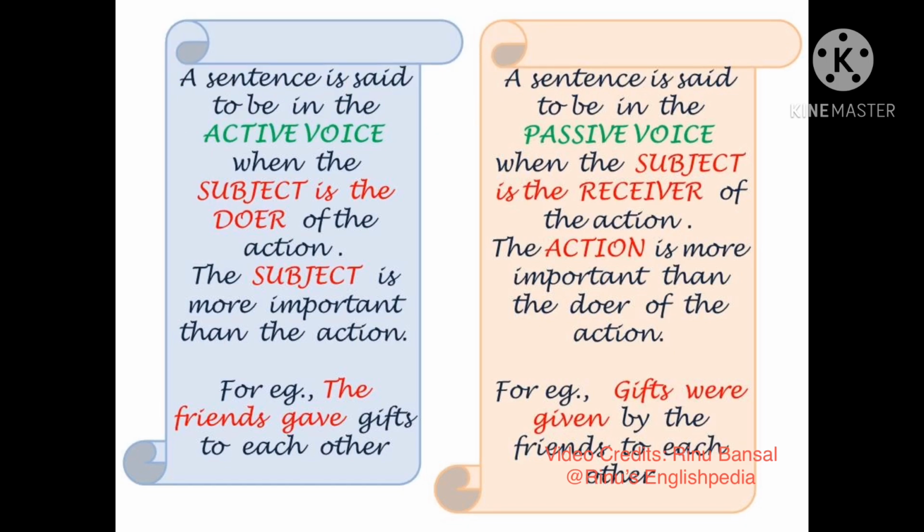A sentence is said to be in the active voice when the subject is the doer of the action and when the subject is more important than the action. For example, the friends gave gifts to each other. Over here, the friends is most important because it shows that it is the friends who are doing the action, who are giving the gifts to each other.